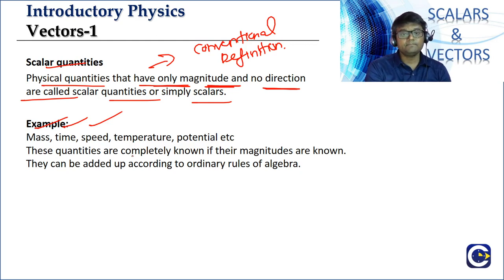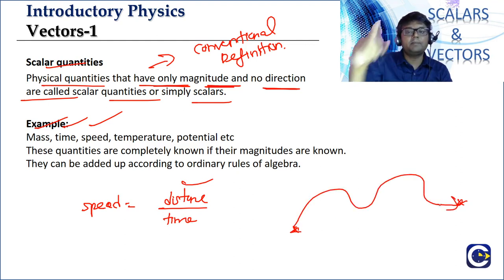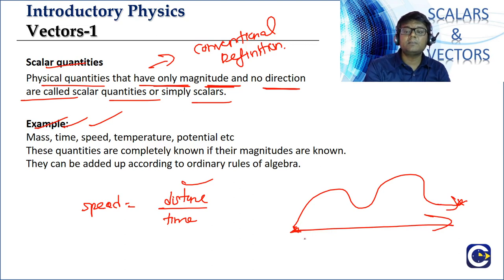Speed, what is speed? Speed is equal to distance traveled by time. Distance is a scalar. It is the total length of the path covered. For example, if you are moving from one place to another in a particular path, the total length of the path covered is the distance. The shortest distance from the initial point to the final point, the straight line distance from initial point to final point, is called what?